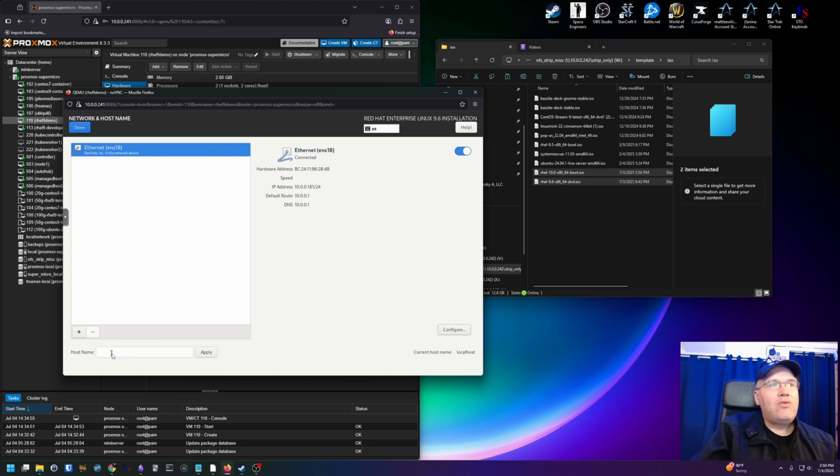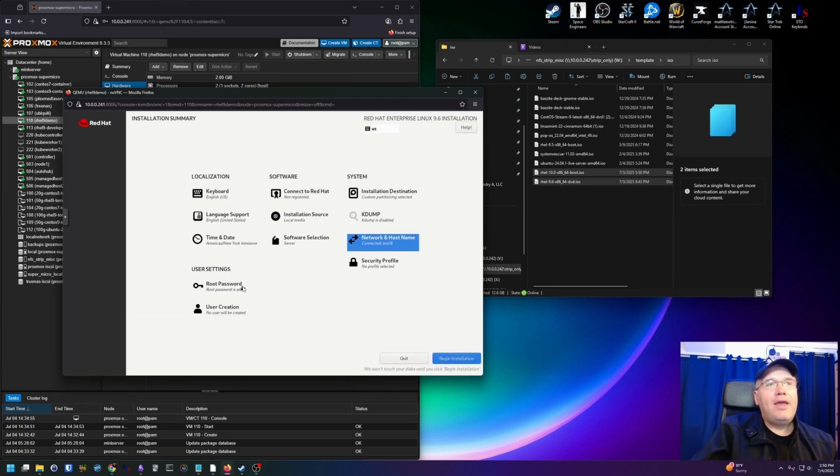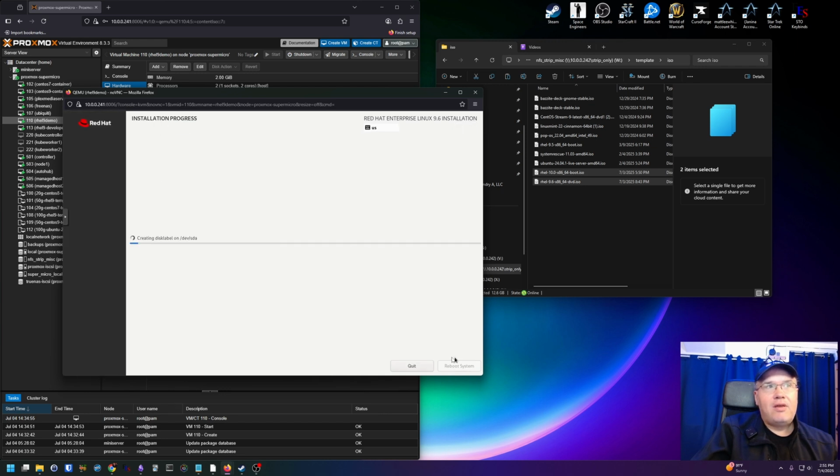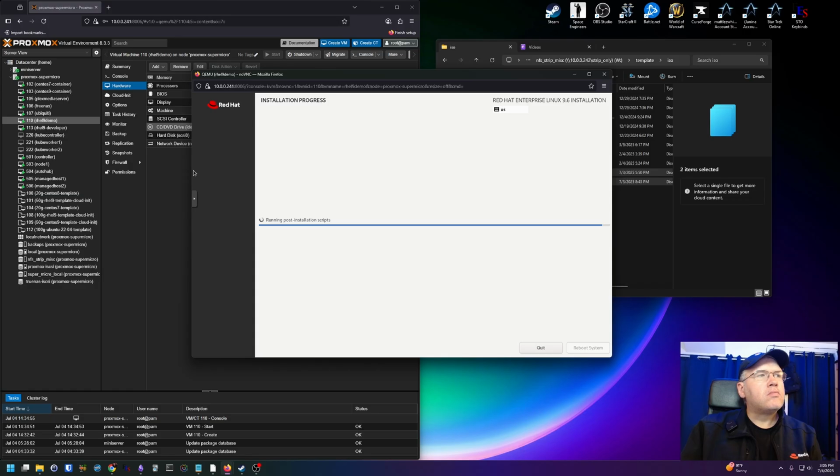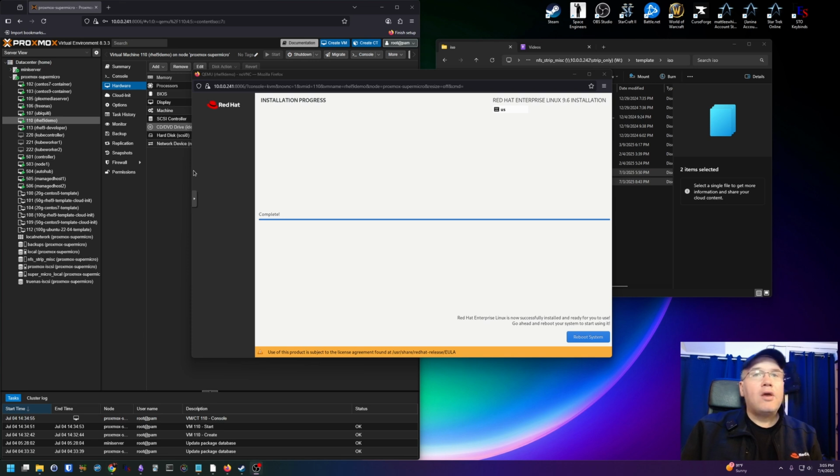All right. And we're just going to call this RHEL 9 demo. Apply. Okay. I think we're ready for the install. Begin installation. So this will take a while. I'm going to fast forward it, of course. A few moments later. Okay. Looks like it's finished. We're going to reboot the system like it says.